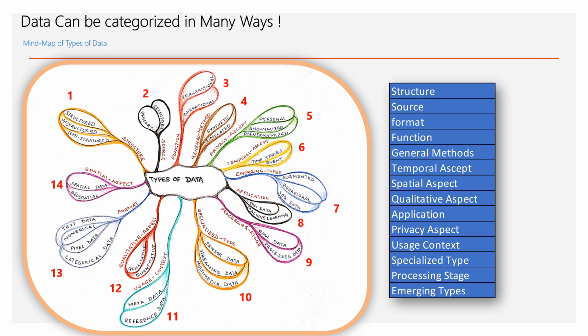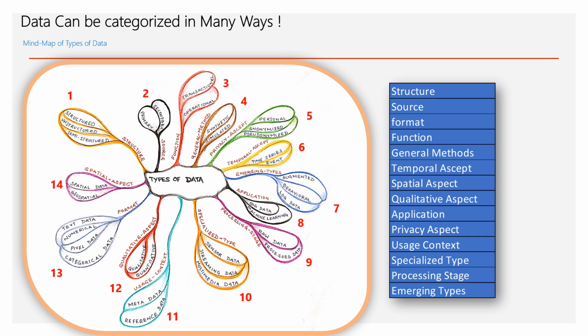The emerging types, we can have augmented, behavioral, and log data. From an application point of view, the data can be classified into big data and machine learning data. The processing stages, we have raw data and processing data or process data. Specialized types, we have sensor data, streaming data, and multimedia data.